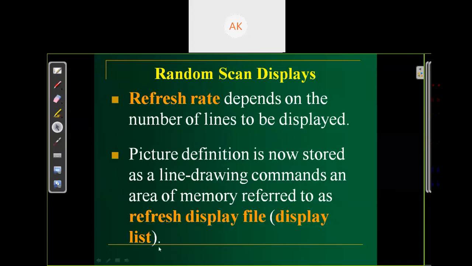As we have discussed, the raster scan system stores the picture definition in the refresh buffer. In the random scan system, it stores the picture definition in the refresh display file, or simply display list, in the form of line drawing commands. In the raster system, we are just storing a set of intensity values. Here we are just storing line drawing commands.